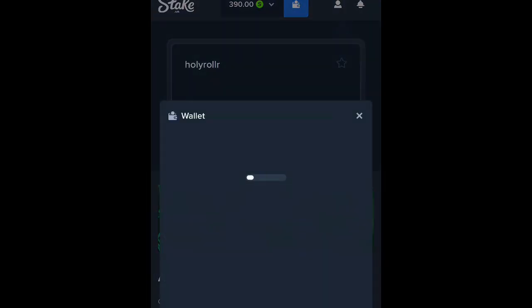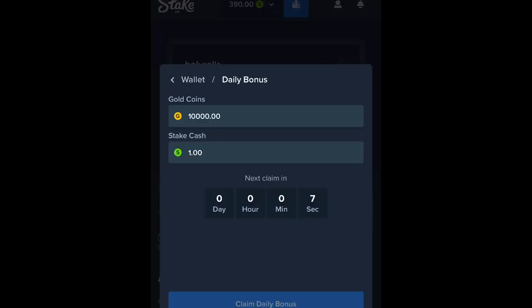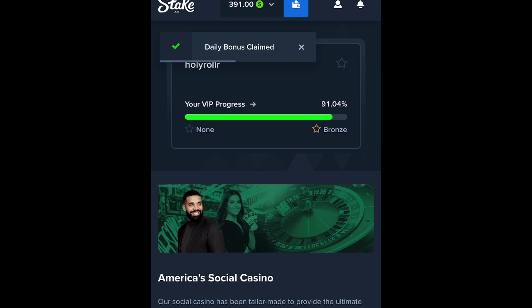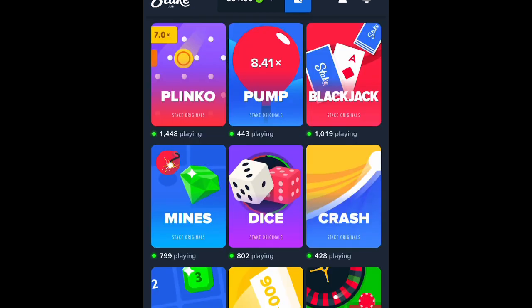All right, let's go here to daily bonus. And in 5 seconds, we could claim our daily bonus. It is $1 every single day. Let's get it. All right, there we go. We have $3.91. Let's get into it.